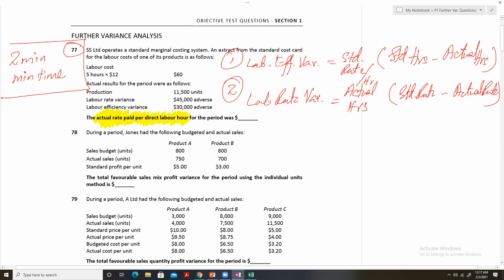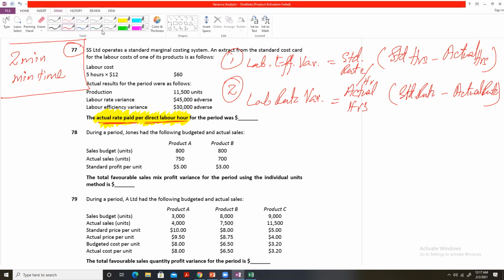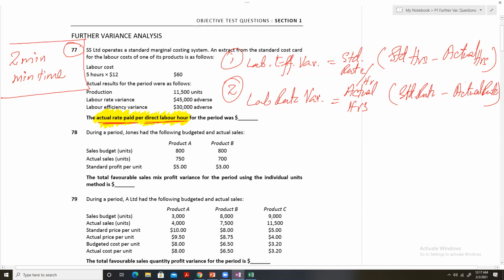Now, in this question, we are required to find the actual rate paid per direct labor hour. Where in these two equations can you find the actual rate paid?